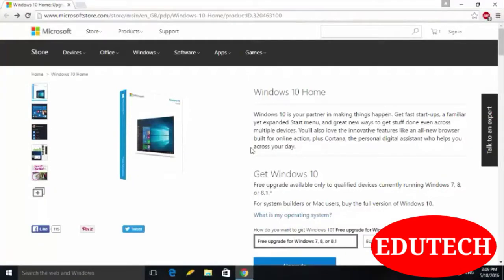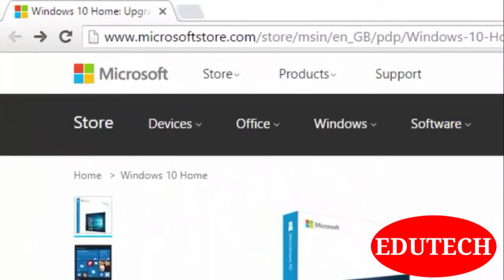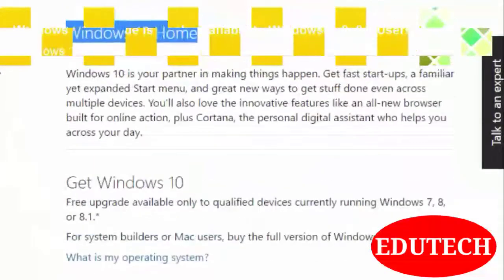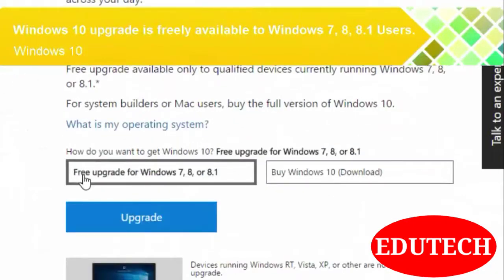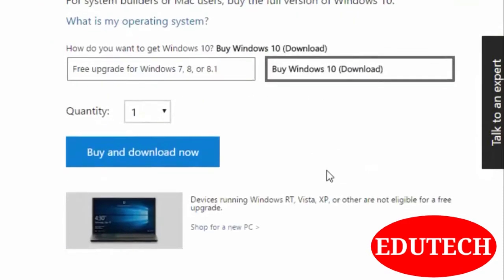So I opened the Microsoft Store, which is an official site for purchasing Microsoft products. I open this link from where you can buy the Windows 10 operating system. If you are using Windows 7, 8 or 8.1, then it is freely upgradable on your computer. But if you are using another operating system, then you will have to buy Windows 10. So you can buy it from here.